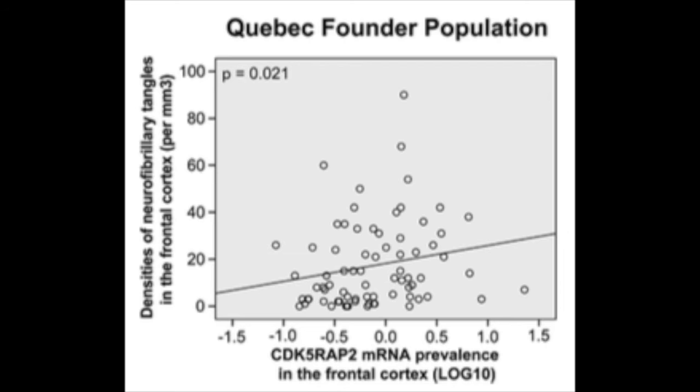These researchers and the scientific community as a whole had already known that NFT buildup is associated with memory loss in Alzheimer's patients. So, instead of simply correlating a certain allele with Alzheimer's prevalence, in this experiment the researchers were actually able to take the association a step further and correlate the CDK5-RAP mRNA abundance with a potential indicator of Alzheimer's. This still only shows correlation, not direct causation, but the specificity of the analysis does indicate a higher likelihood that there is some molecular relationship between CDK5 and Alzheimer's.